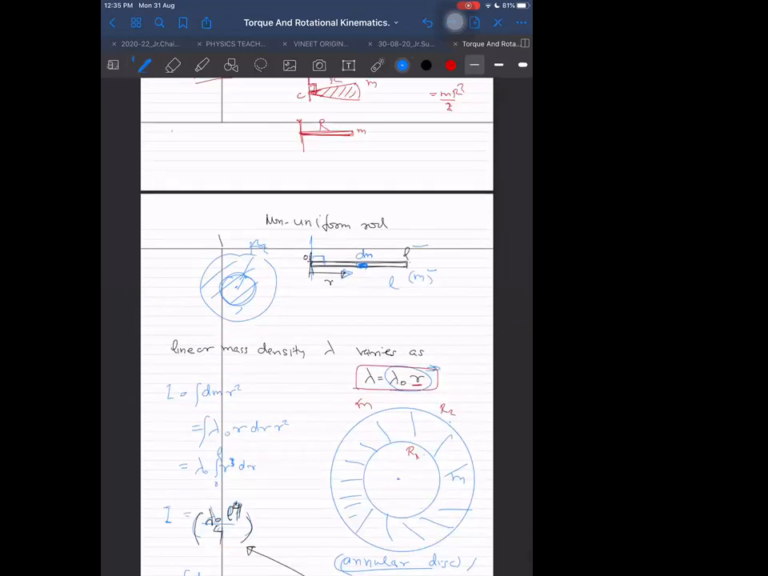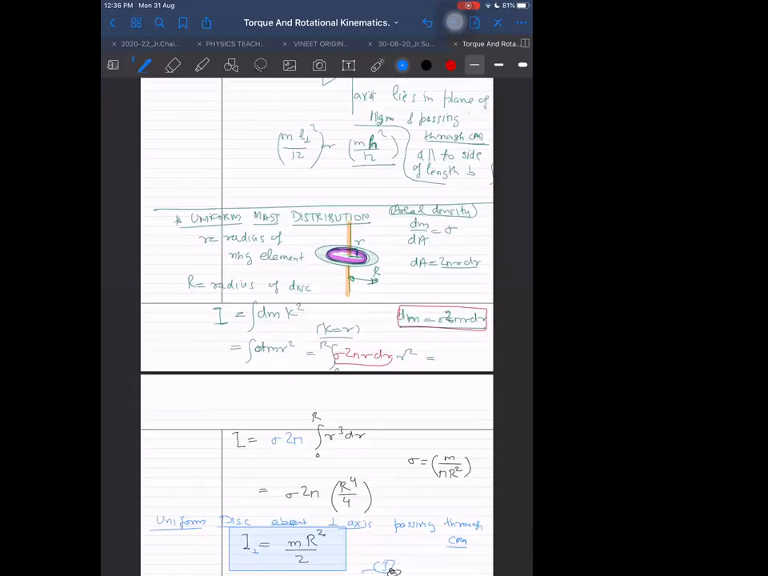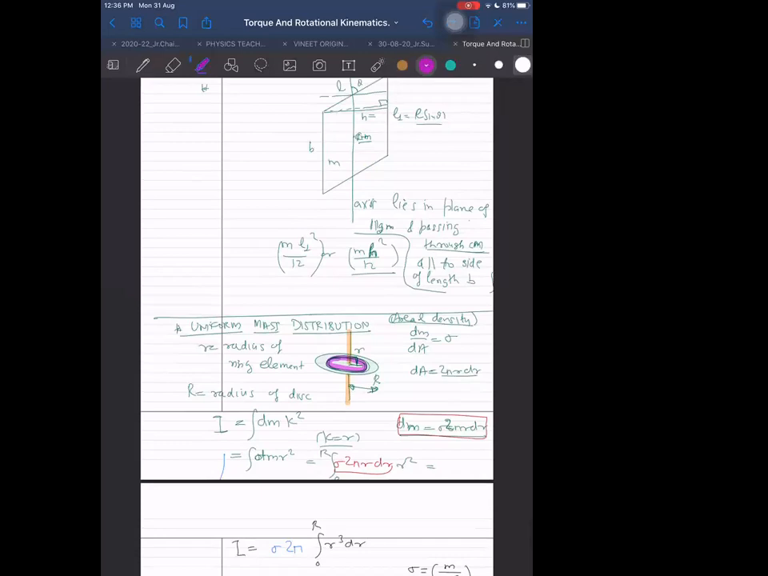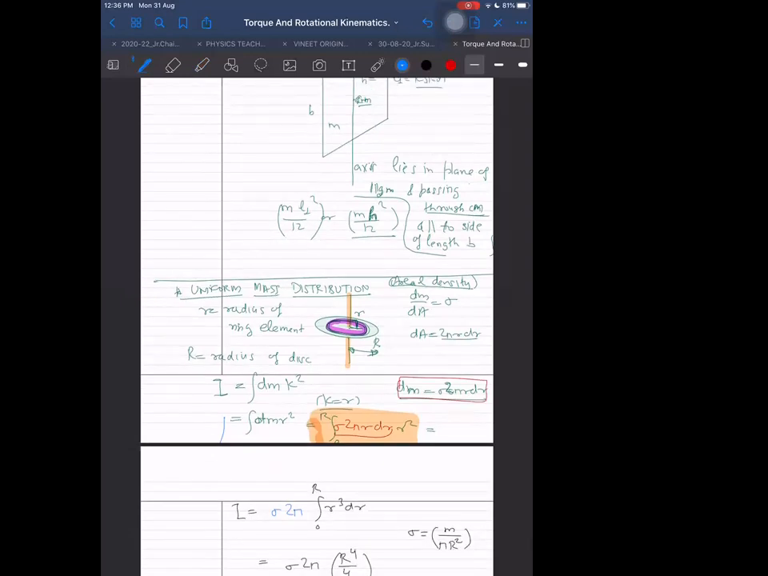This is one way. But now I want you to be 100% satisfied by doing another way also. Just change the limits here. See this question, this diagram. What will be the limits? The limits will be R1 to R2, and not only the limits, you have to change sigma also. Sigma will no more be equal to M upon pi R2 square; it will become M upon pi R2 square minus pi R1 square.